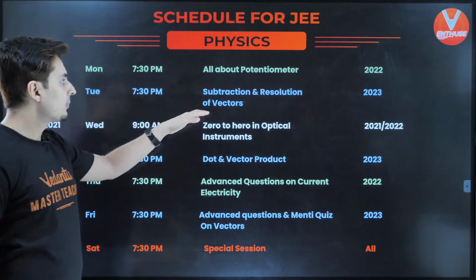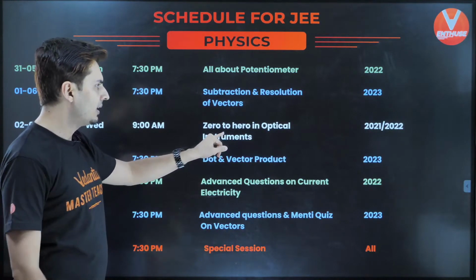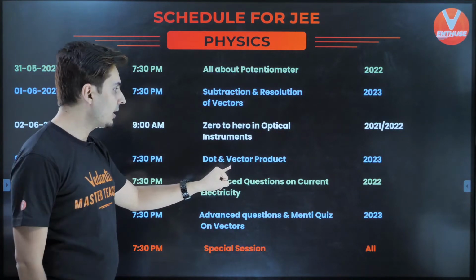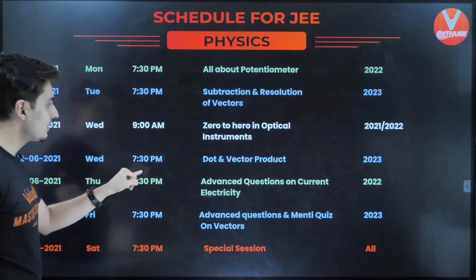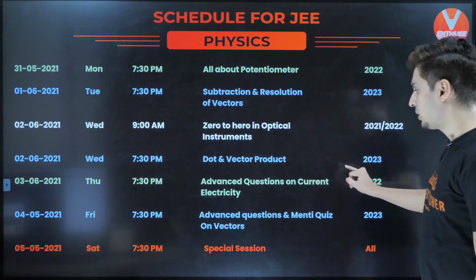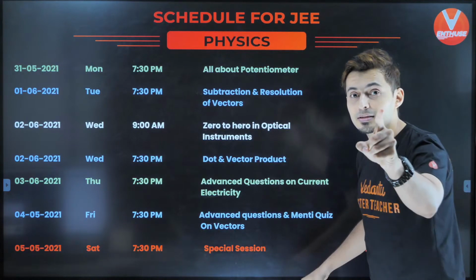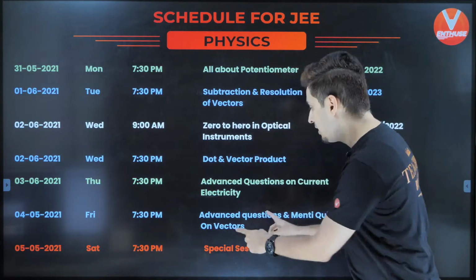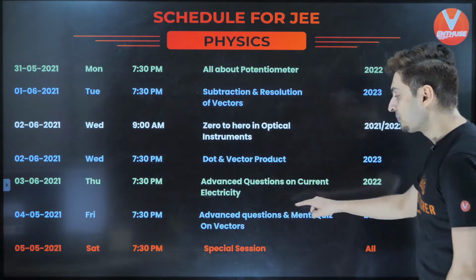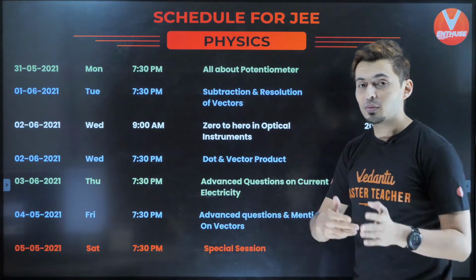Now look at this timetable. We start with vector resolution and subtraction today. Tomorrow is for the 2021 students, that's optical instruments. Dot and vector product on Wednesday. And then advanced questions for 12th standard on current electricity. Advanced questions for you guys. So guys, are you prepared? Do you think you can crack all these advanced questions? And there is going to be a Menti quiz as well on vectors. So we're going to discuss some advanced questions and then a Menti quiz. That's what we are going to do.